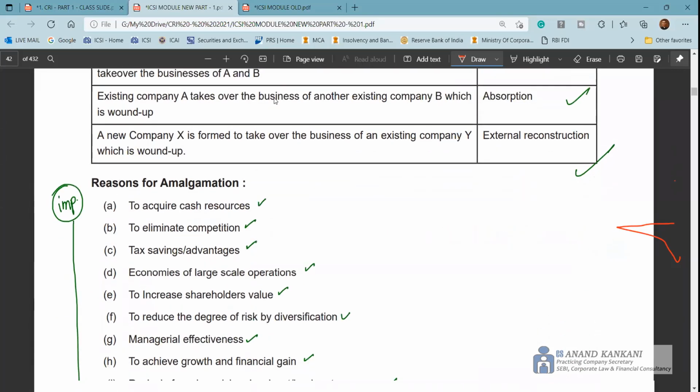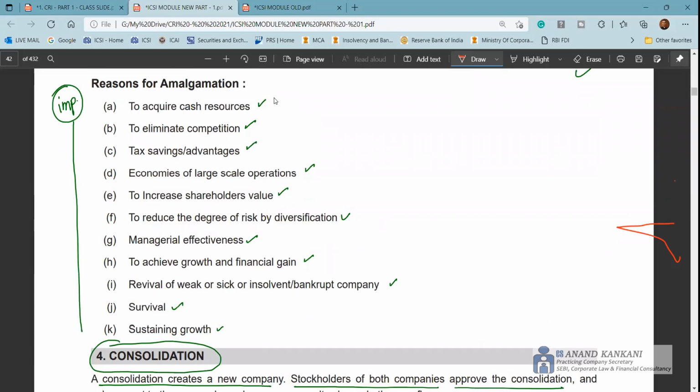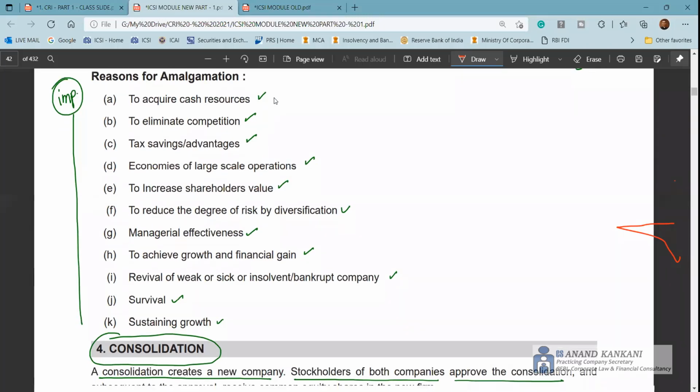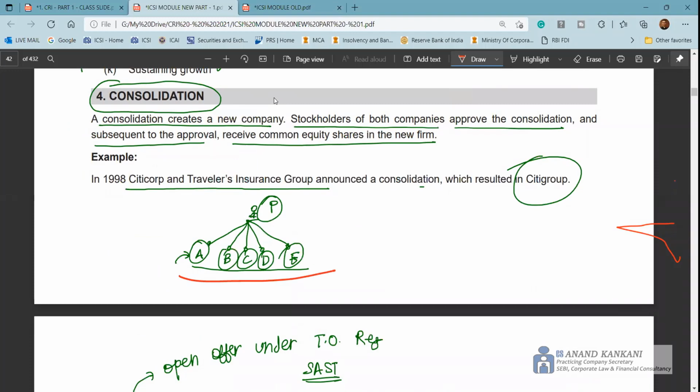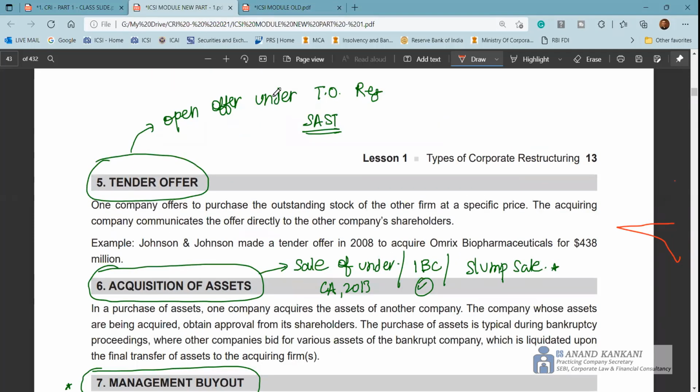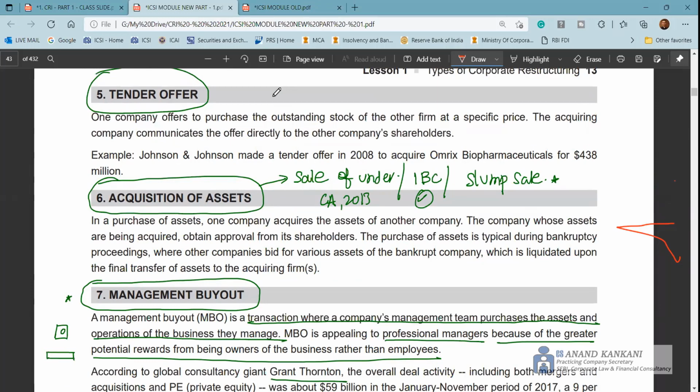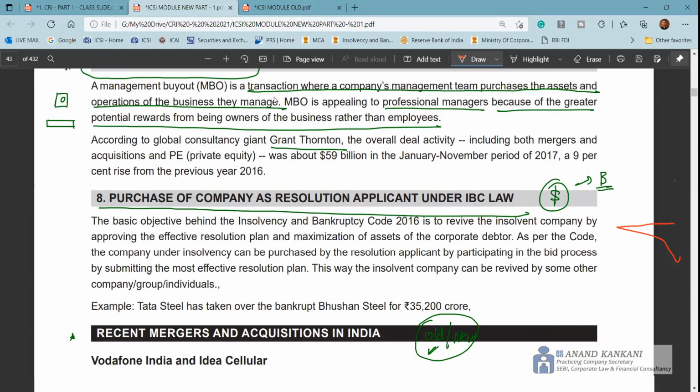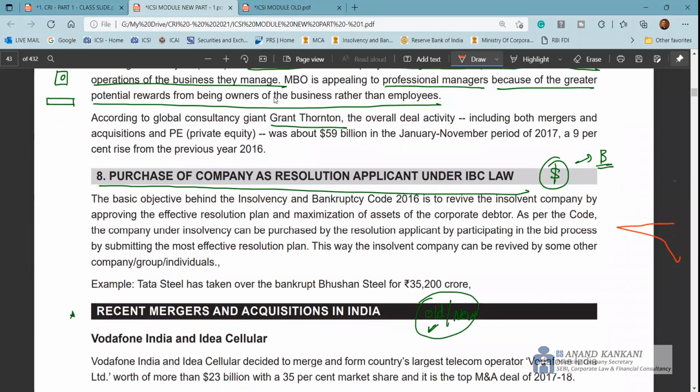So this is there. Reasons for amalgamation, this is again the same reason that you are going to get. Then consolidation, like I mentioned, the group gets consolidated into one. Tender offer is your open offer, acquisition of assets, which can again be by way of slump sale, sale under the Companies Act section 180, IBC, management buyout, right? And purchase of a company by way of a resolution as a resolution applicant. So you can write Bhushan Steel, right? Many companies, Jet Airways, there are many companies now which are being acquired pursuant to the resolution plan under IBC.